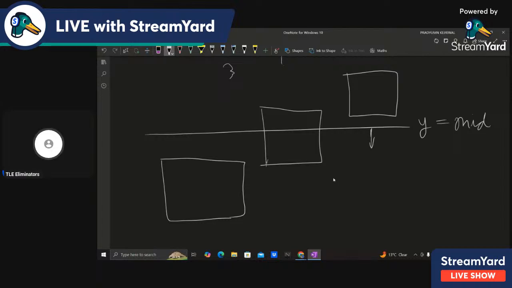So in all of these three cases, you can actually calculate the area below the line. It is pretty easy to calculate. So let's say the side length is c. Then in the first case, the complete area is below y equal to mid, so the area is just c square. In the second case, we want this area, right? So let's say this coordinate is x naught, y naught. Then this length is mid minus y naught.